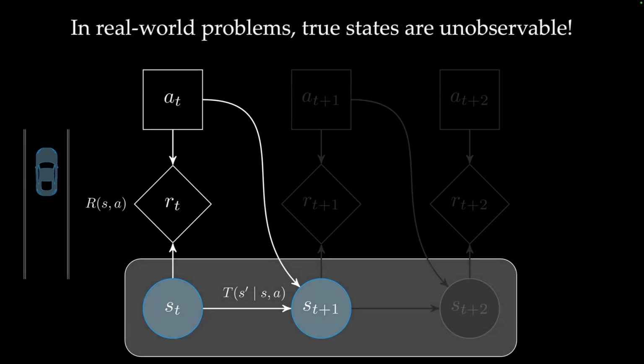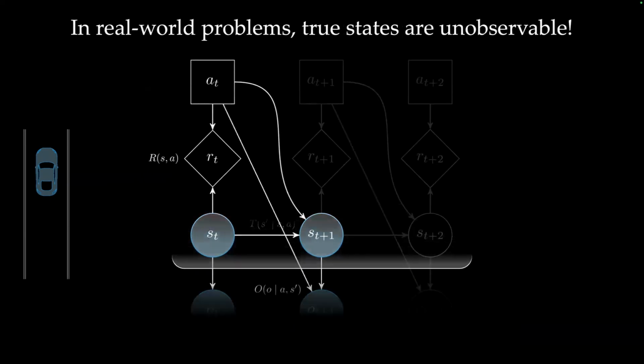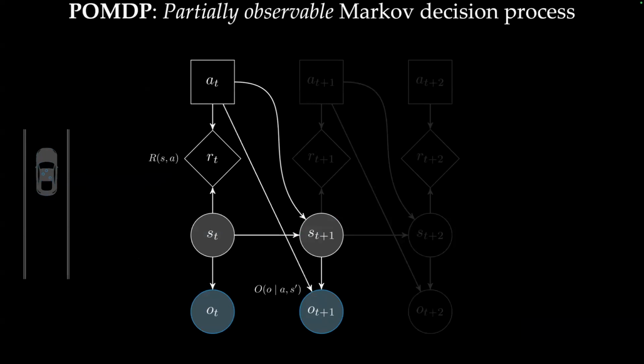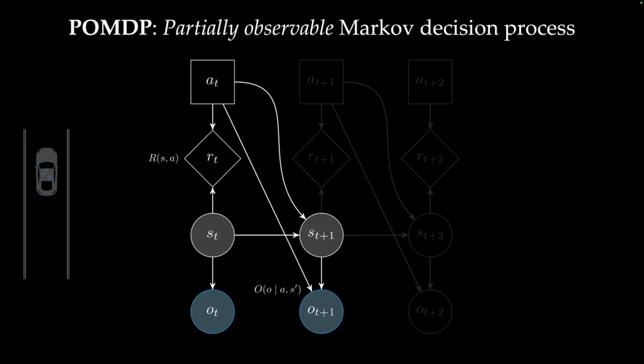So I don't know the exact XY position of a vehicle, but what we can do is get something like an observation or a measurement of where we think that vehicle is. So instead of seeing the exact position, we can get something like, say, GPS measurements or some sensor measurements. This is called a partially observable Markov decision process, where now we have an observation model that tells us how our observations are likely to occur given our current state and action.